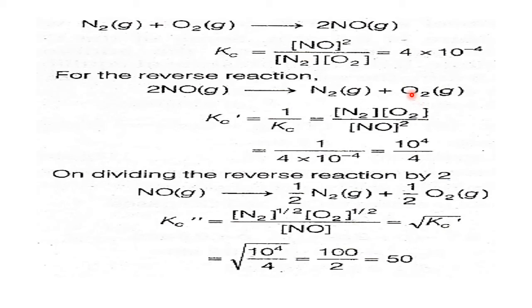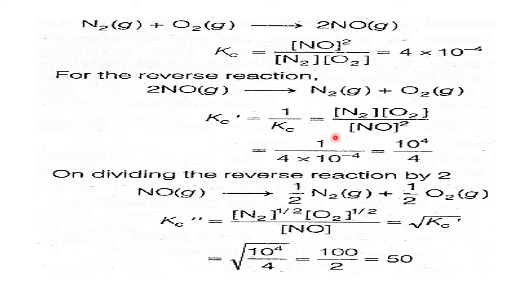For this equation, if you write the equilibrium constant, it is N2 to the power half into O2 to the power half by the concentration of NO, because it is only one. That means if I write the square root of Kc prime, what is Kc prime? Kc prime is this one.